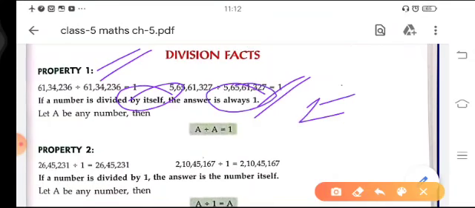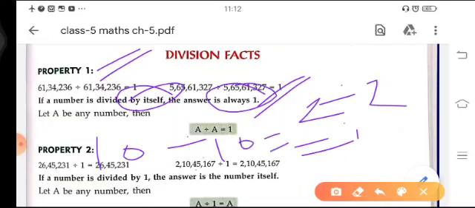Like 2 divided by 2 gives you 1. 10 divided by 10 gives us 1. So property number 1 says that if we divide a number by the number itself, then our answer will be 1, and we can write this property as: a divided by a equals 1.